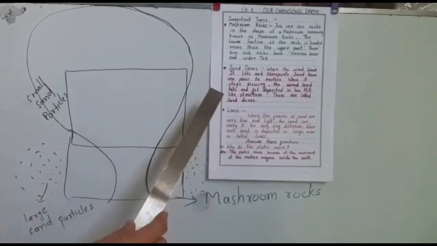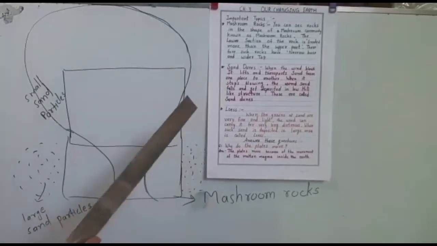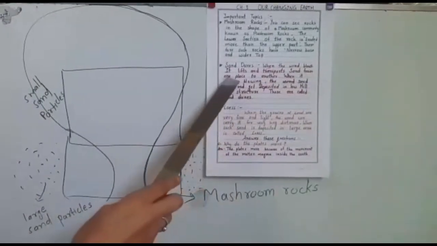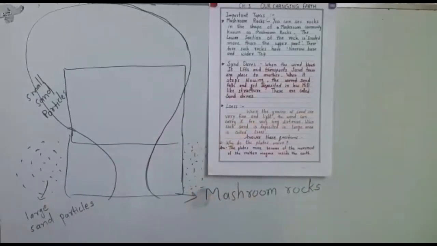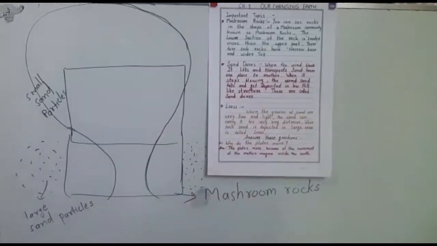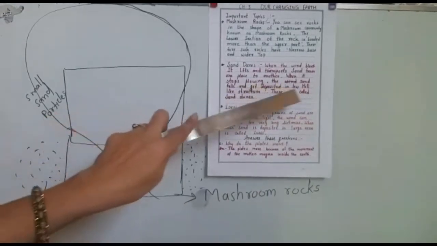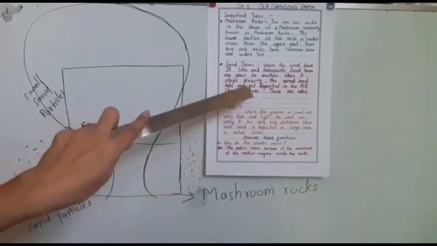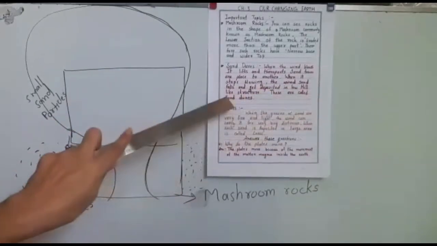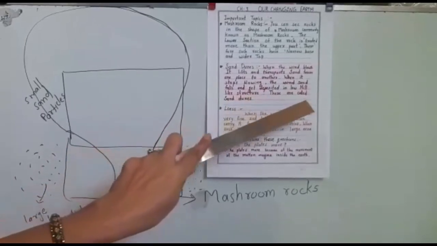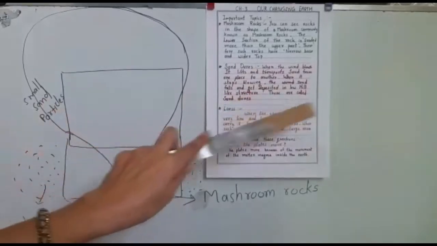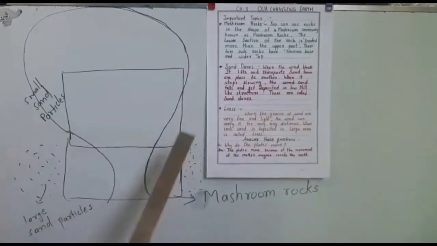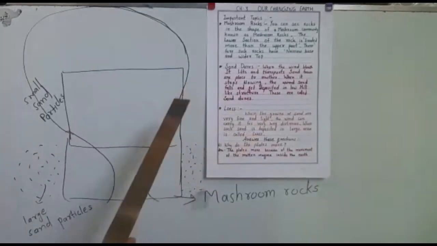Now the next topic is sand dunes. The name itself says it is created by sand. When the wind blows, it lifts and transports sand from one place to another. That is the work of the wind: it transports sand from one place to another. When it stops blowing, the sand falls and gets deposited in a low hill-like structure. These are called sand dunes. So this is a very simple and easy explanation of what sand dunes are.